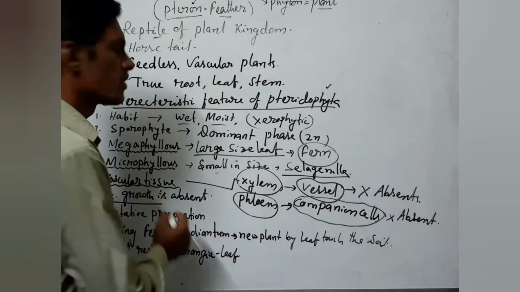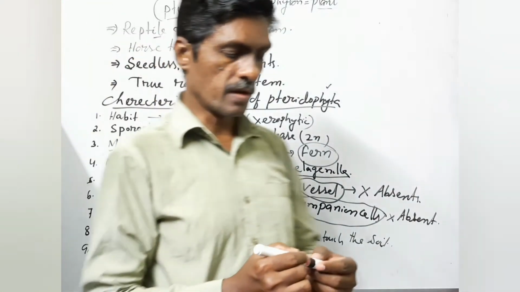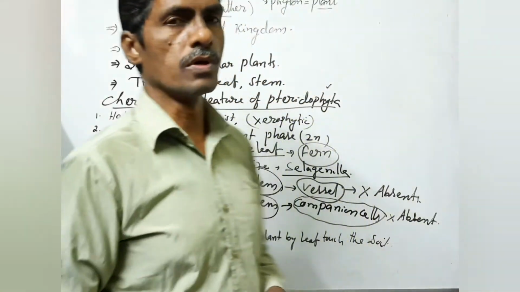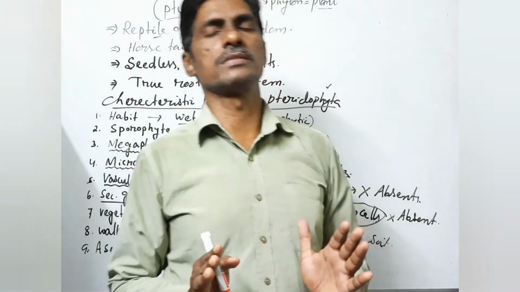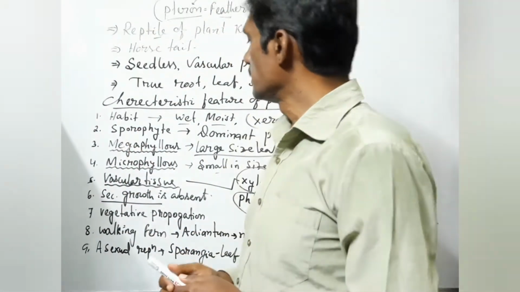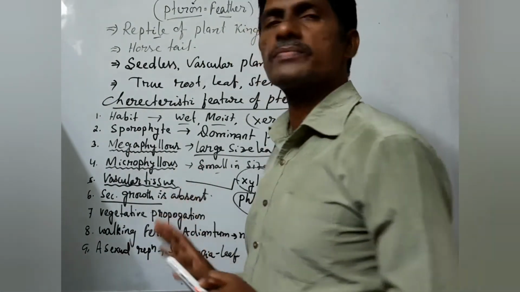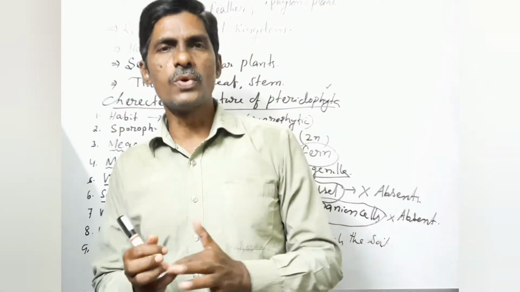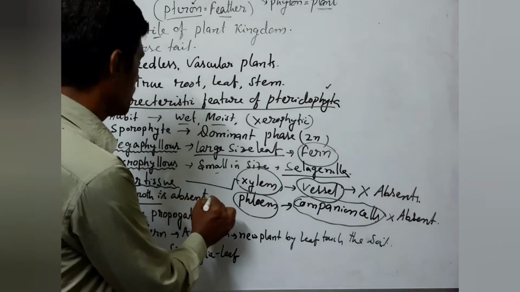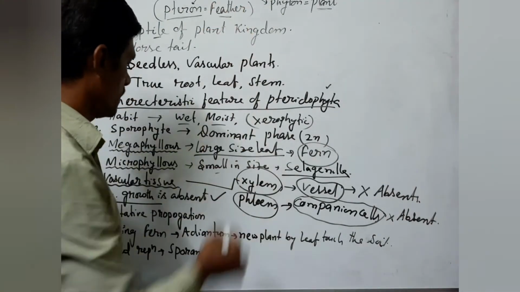All of you know primary growth and secondary growth. Secondary growth is absent in monocot plants, so secondary growth only takes place in dicot plants. Even though Pteridophyta are not monocots, here in Pteridophyta the secondary growth is absent. Secondary growth never takes place in the root, stem or leaf of Pteridophyta. So the important point: secondary growth is absent in Pteridophyta.